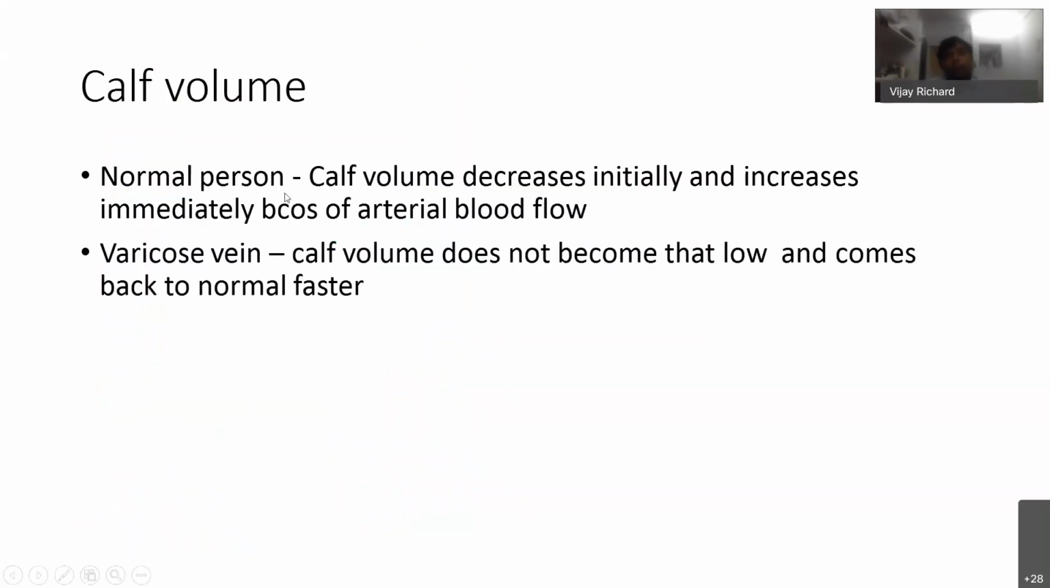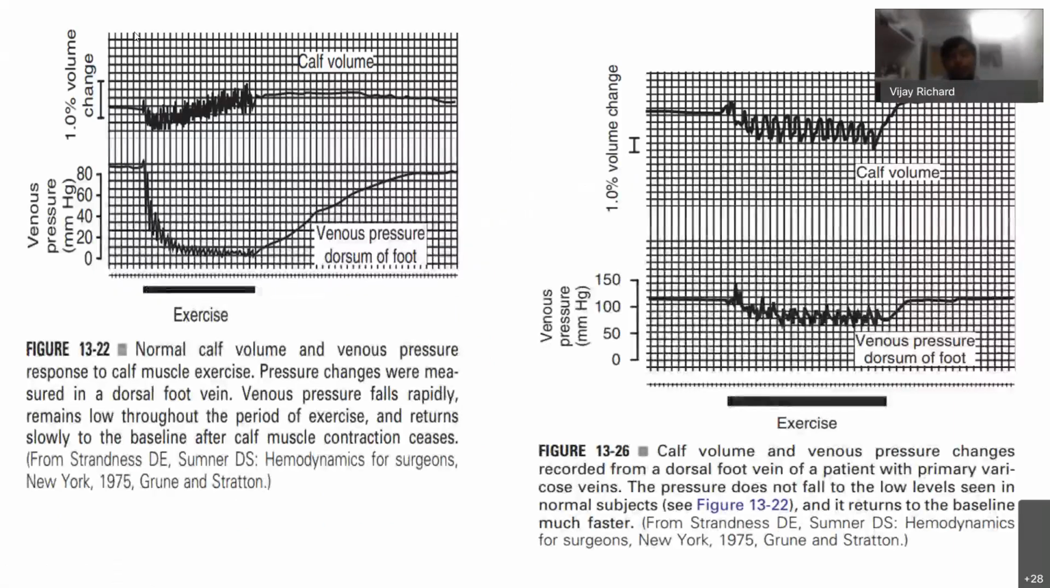In a normal person, the calf volume decreases initially, and then increases again because of the arterial blood flow. But in a varicose vein, the calf volume does not become that low and comes back to normal faster. This is a picture showing the calf volume in a patient. Here we can see the calf volume does not go down much and it stays the same, status quo.